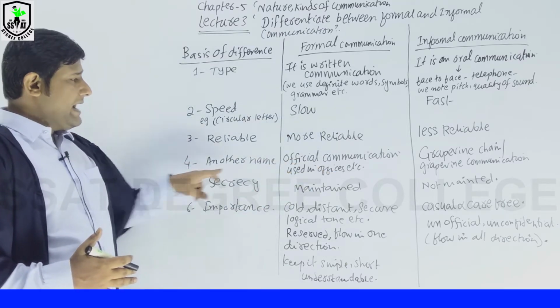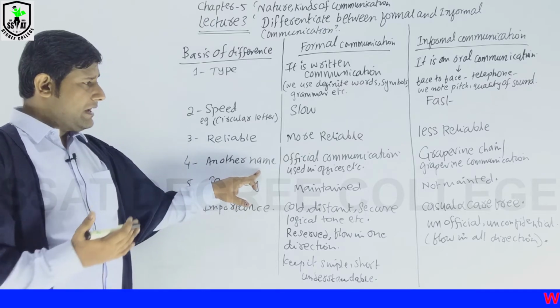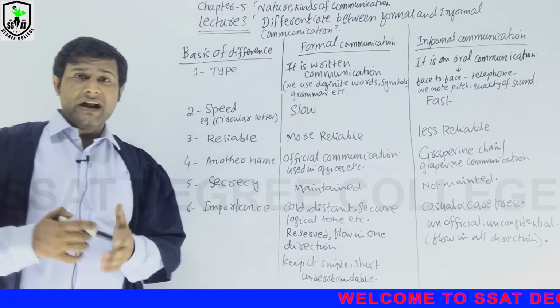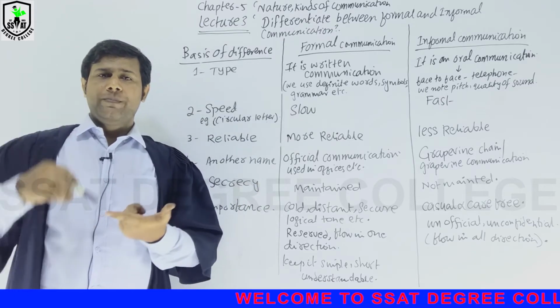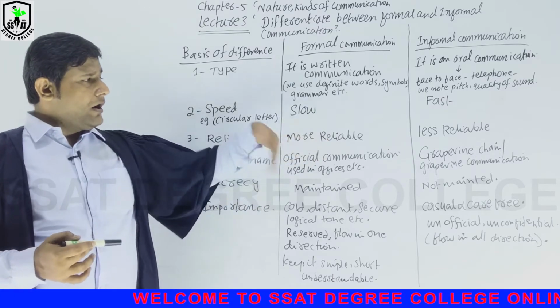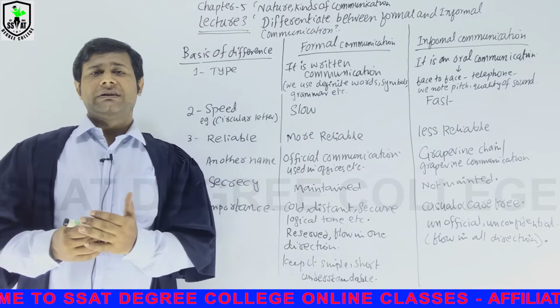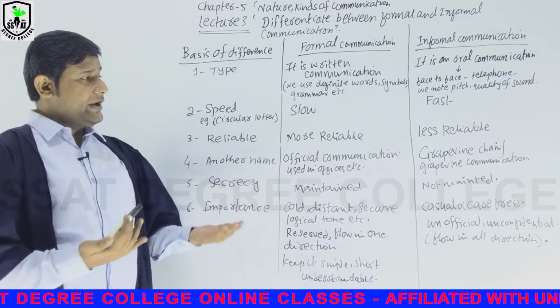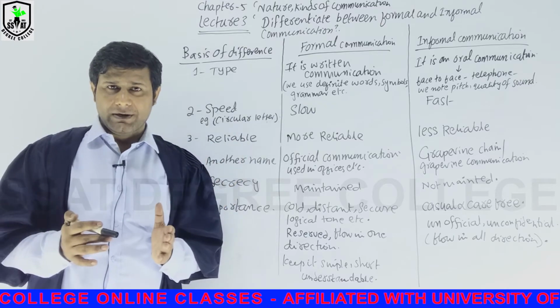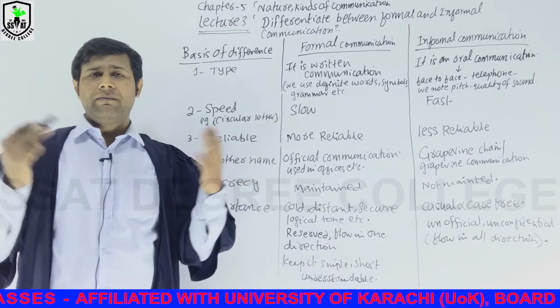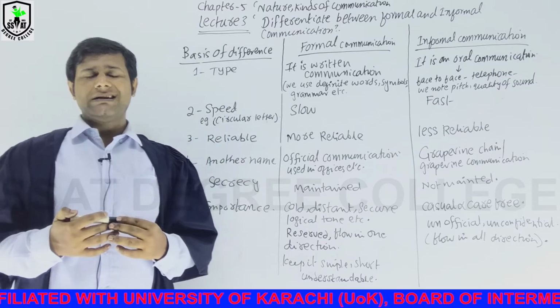Number 4, another name: official communication, used in offices, etc. So we say that it has only one flow, while informal communication, grapevine communication, like a grapevine chain, flows in all directions. It is carefree communication, and it flows in all directions. Everybody can listen, everybody can share ideas.